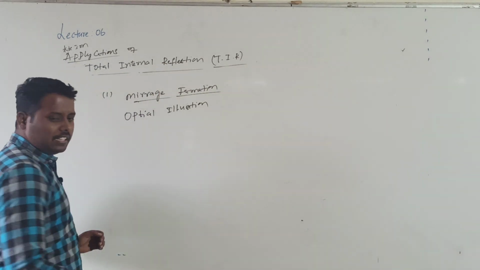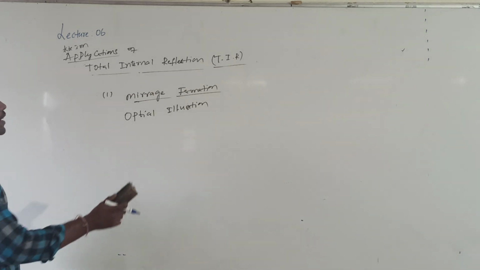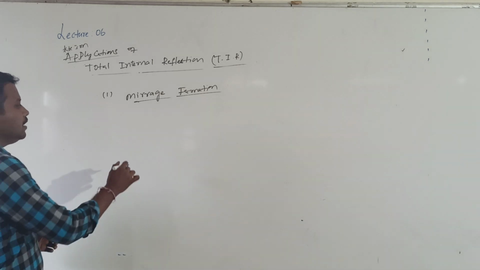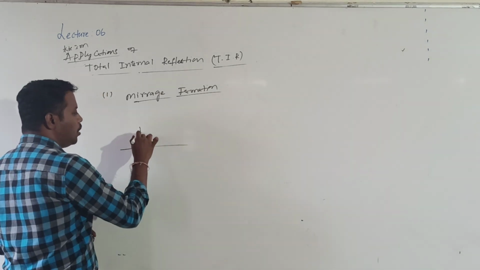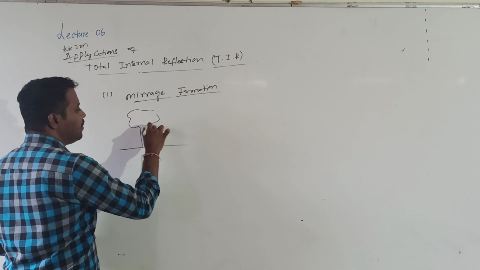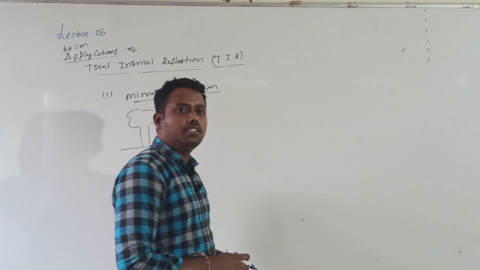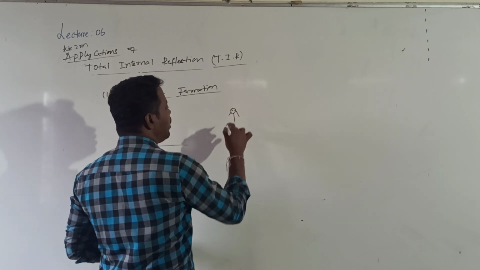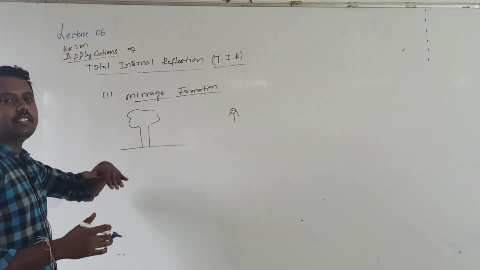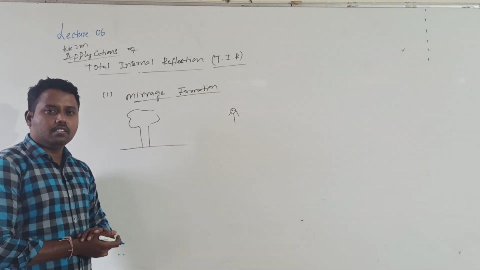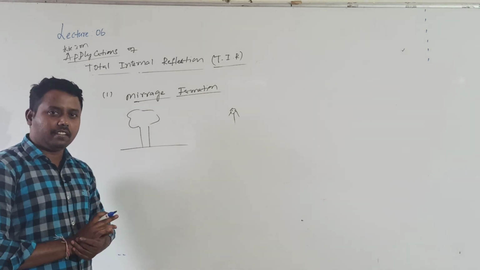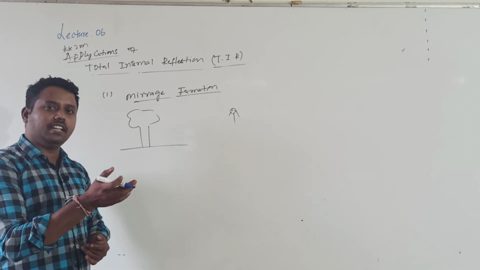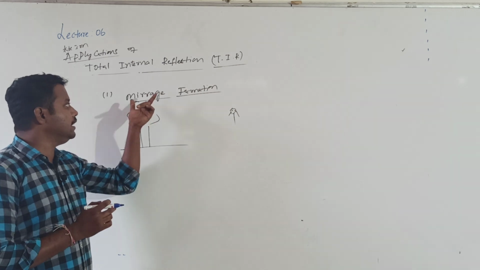Explanation is not necessary, but roughly you should know. If anyone asks why this optical illusion forms, for explaining that, let me consider how it forms. Roughly, explanation is not necessary for you, just roughly. Here one person is standing or running in hot summer days in a desert. The temperature of the surroundings is very high, it is summer season. So how can he see this mirage?